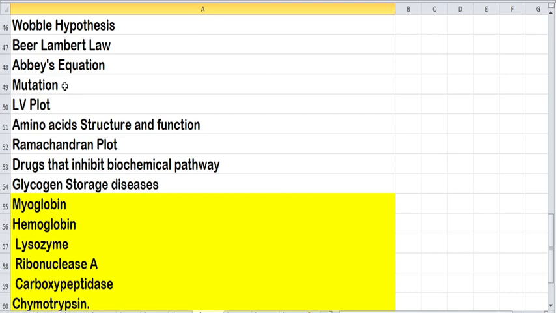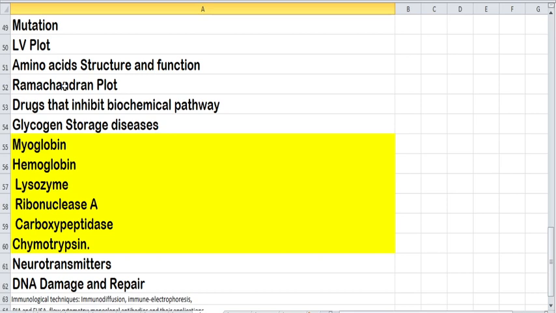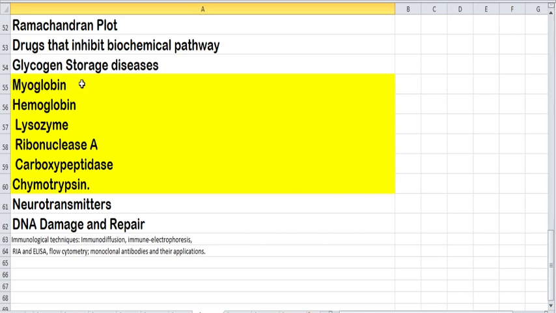So simply, if you type amino acid notes for competitive examination, on a single website itself you can gather a lot of information. So you can refer to those important things. Okay. So next thing, with regard to the Ramachandran plot and drugs that inhibit various biochemical pathways and glycogen storage diseases, here I have marked in yellow color. So you should study each and everything.